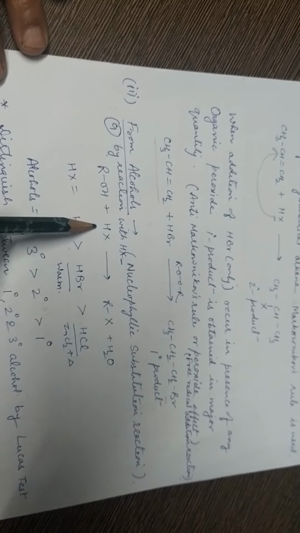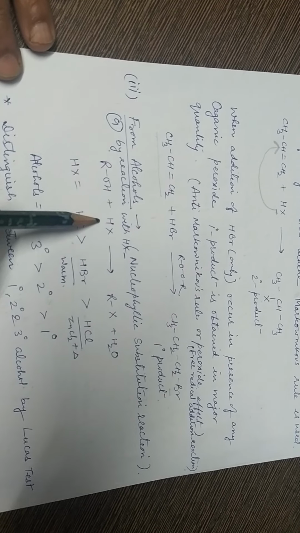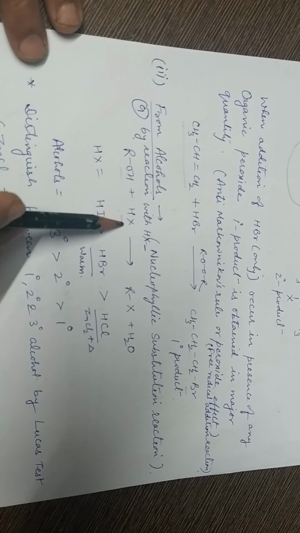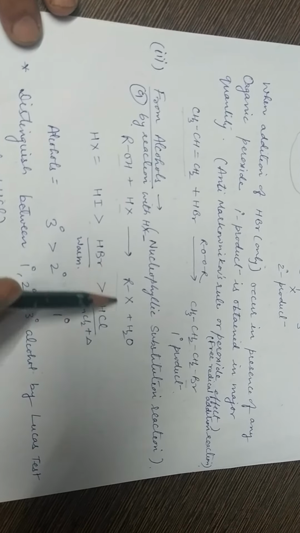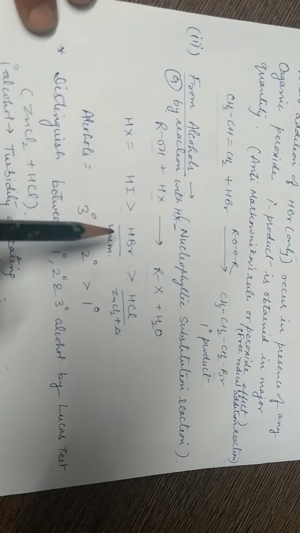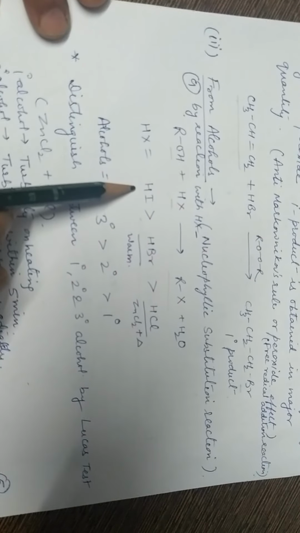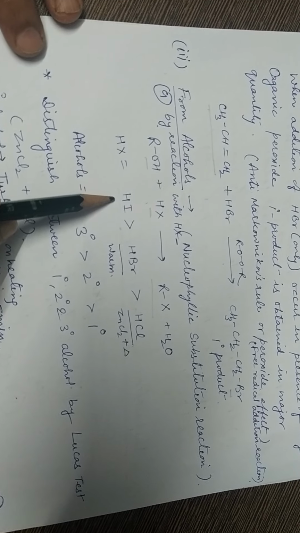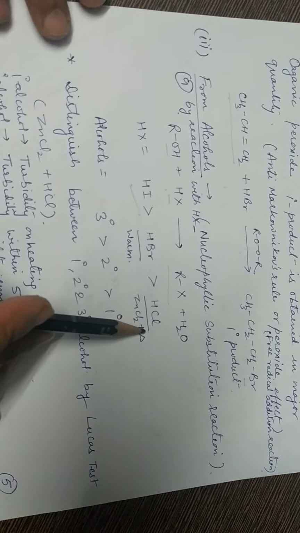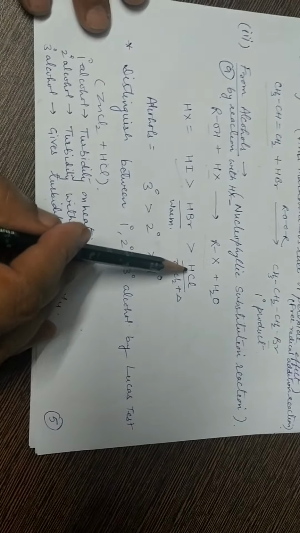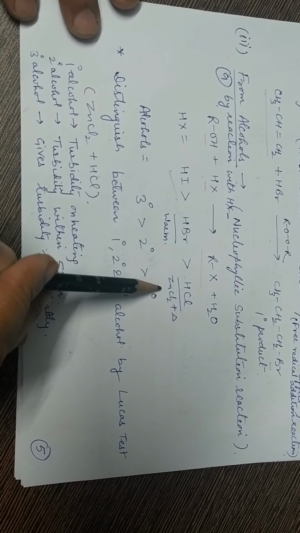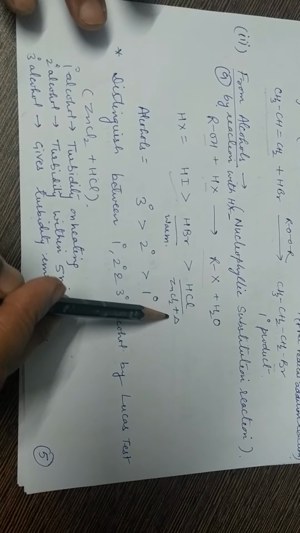Next preparation is from alcohol. When alcohol reacts with HX, hydrogen halide, by simple nucleophilic substitution reaction, the OH group is replaced by the halide group and haloalkane or alkyl halide is formed. Here HI is most reactive because it is the better leaving group as compared to HBr and HCl. So naturally, when any alcohol reacts with HCl, catalyst zinc chloride as well as heating is required in the reaction.